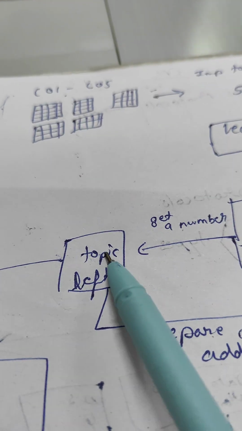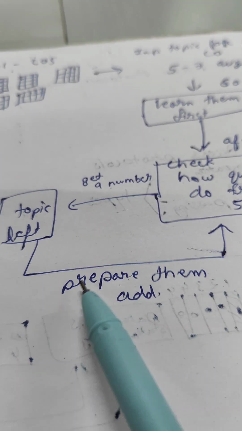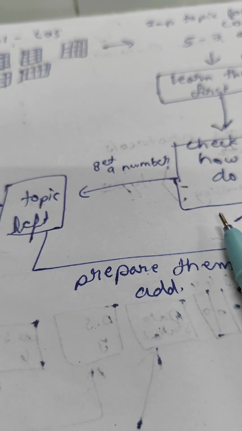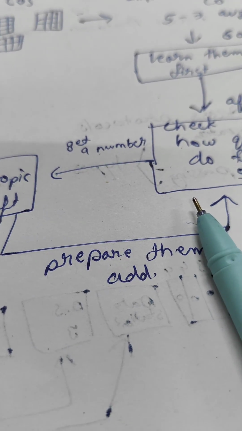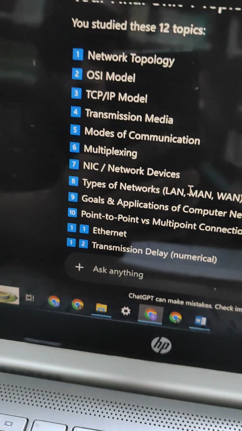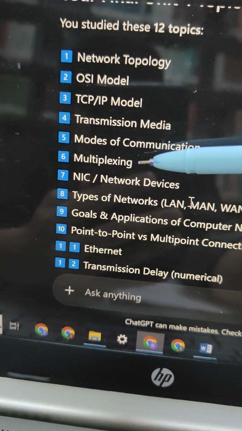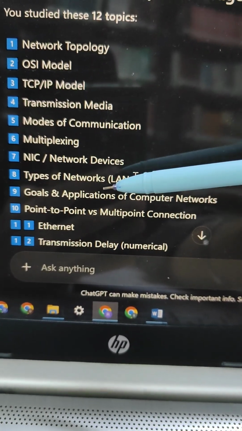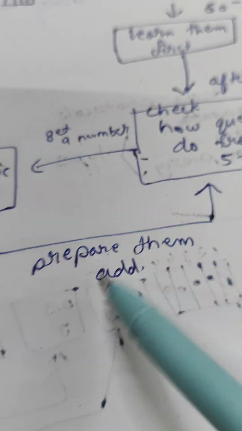Of course, some topics were left. I prepared them again; GPT gave me the topics. Supposedly, I was up to multiplexing, but then GPT gave me these 3 topics that were left. Then I did these 3 topics, and again got into the loop.